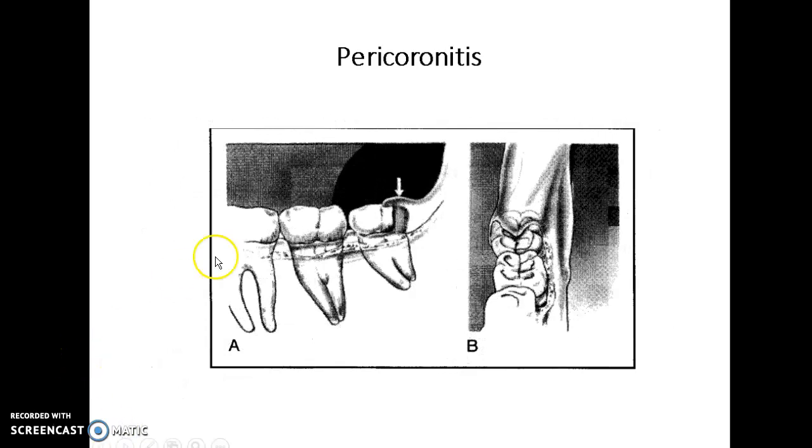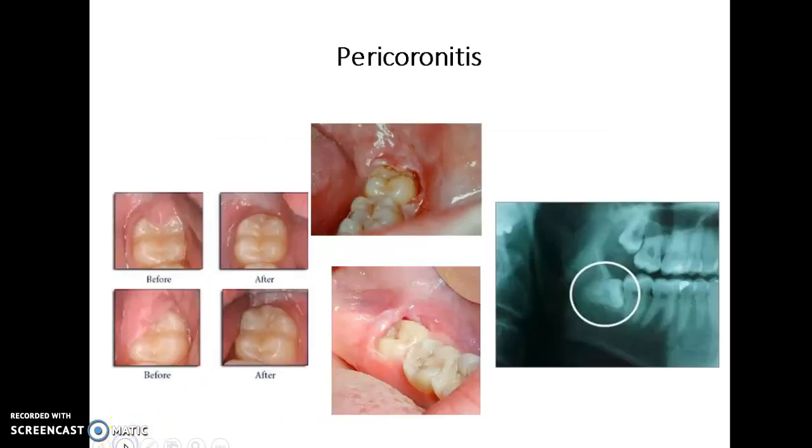So here's a drawing of pericoronitis. This is the third molar. There's a little flap of tissue that stays there because the eruption force isn't going to remove that tissue. So food and debris and bacteria and plaque live and fester under that area.